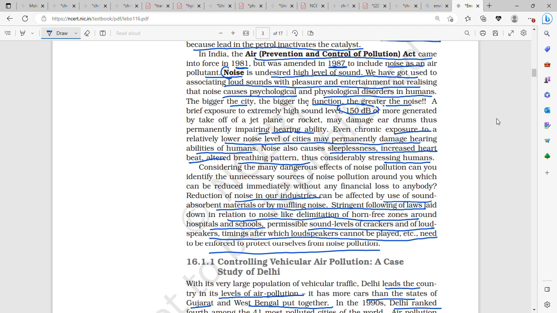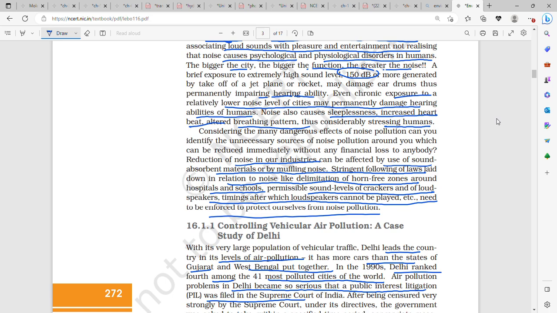Noise pollution. What is noise? It is an undesired high level of sound. A brief exposure to an extremely high level of sound, above 150 decibels, such as that generated by the takeoff of a jet plane or rocket, can damage our eardrums and permanently impair our hearing ability. Even chronic exposure to a relatively lower noise level can damage hearing.